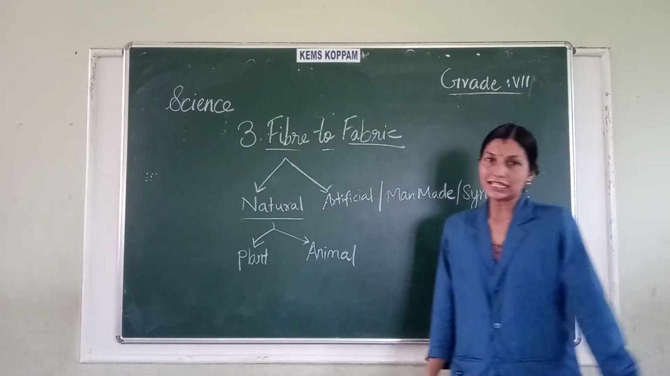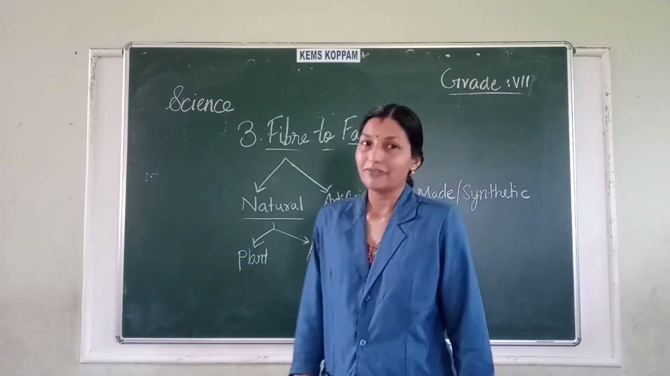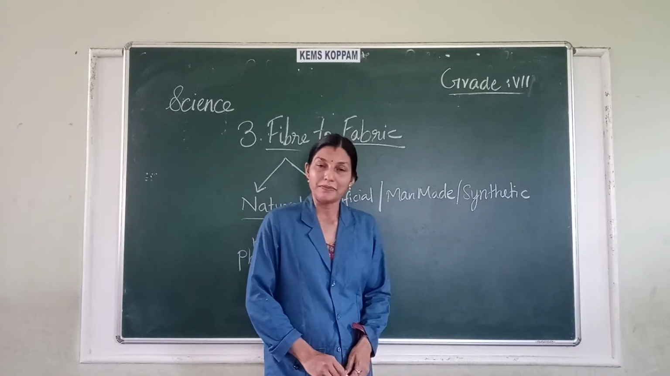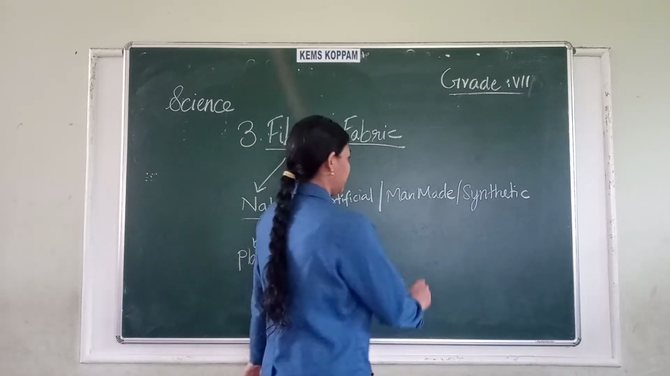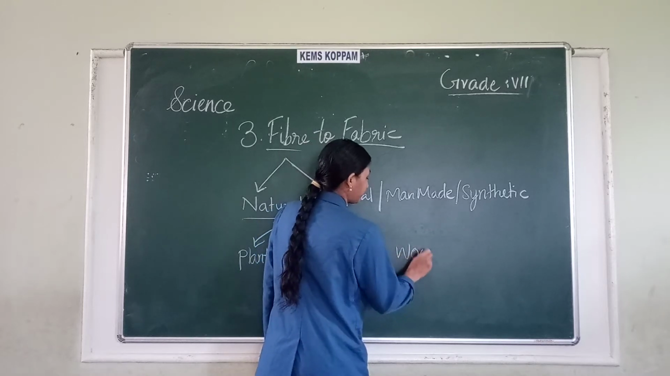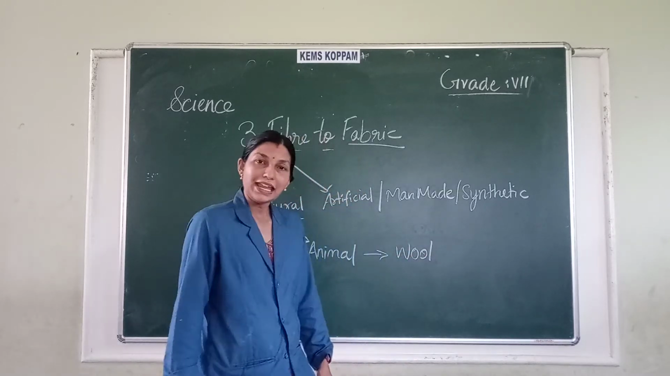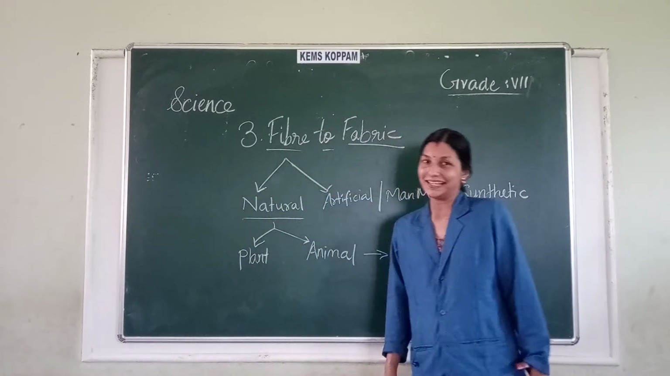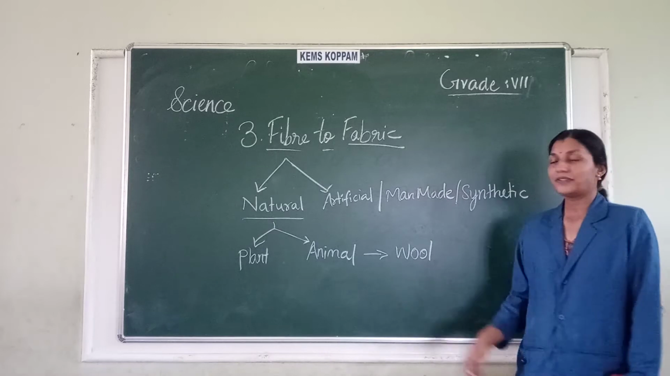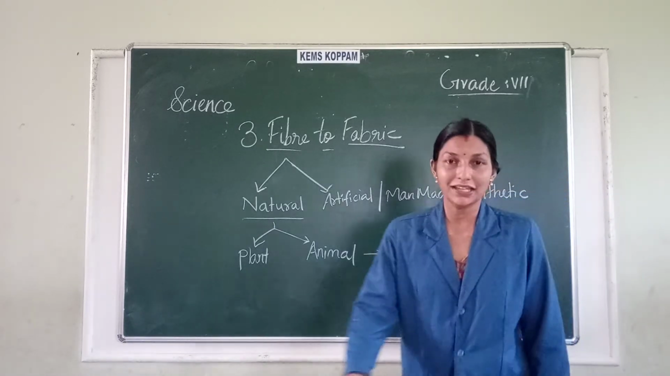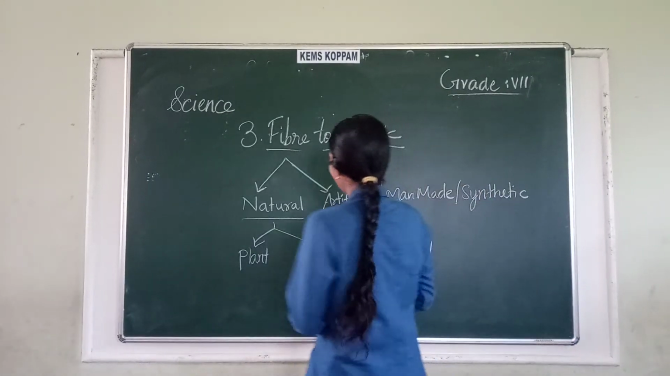Right? In the starting of this lesson, we will mainly discuss a kind of animal fiber: wool. What are we going to discuss? We will discuss wool. And in the later part of the chapter, we will discuss silk. In the starting part of this chapter, we will discuss wool. So, shall we begin? Yes, we will begin with the chapter.